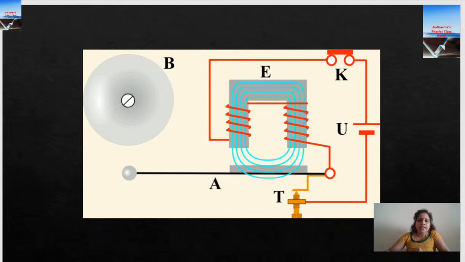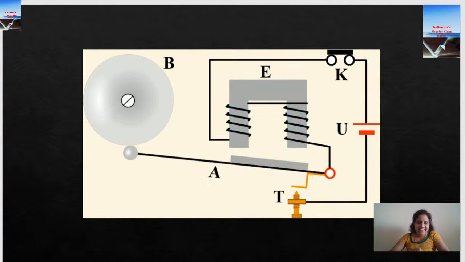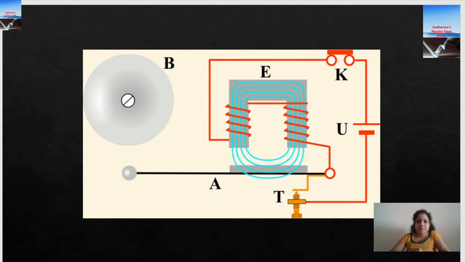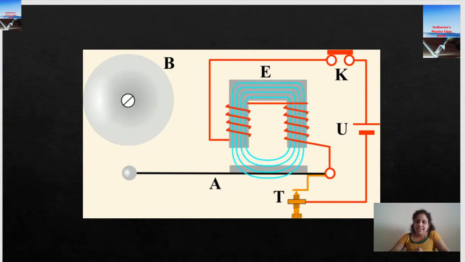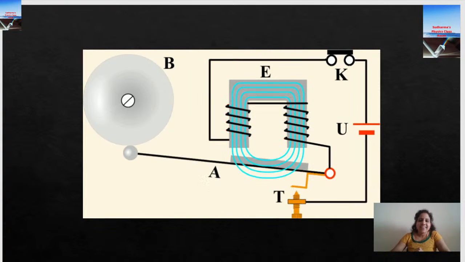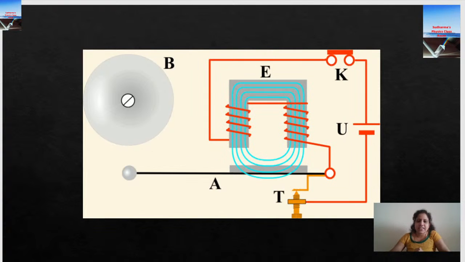Let me show you a very simple device which uses an electromagnet. This is our electric bell, the school bell, the most expected sound. Especially around 12 o'clock, we'll be expecting this bell. Has anyone thought of how it is working? Again, physics is there in that also. It works on the magnetic effect of electric current.